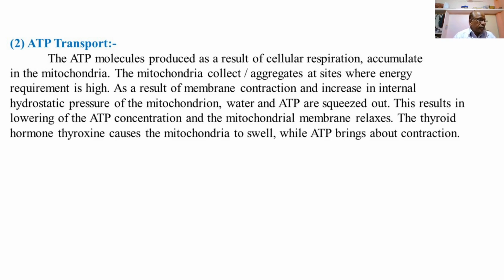Mitochondria store ATP, which is then supplied to different tissues or cells wherever required to perform different cellular functions. Then protein synthesis.